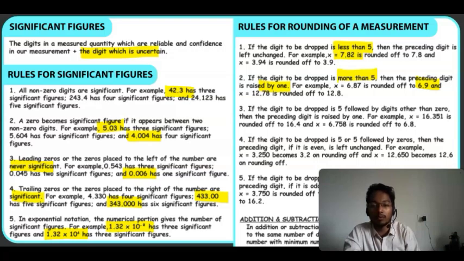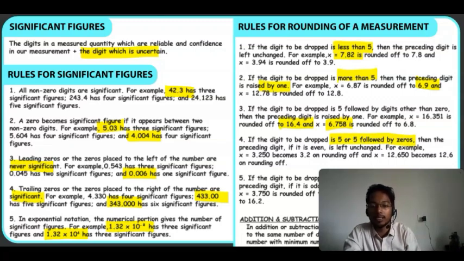That is, 6.35 will be rounded off to 6.4. Then if I say 6.758, 8 is the digit. When it is rounded off, 5 is present in between, so it will be rounded off, and it will be 6.8.